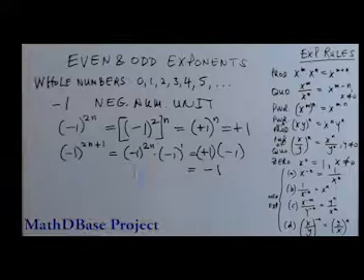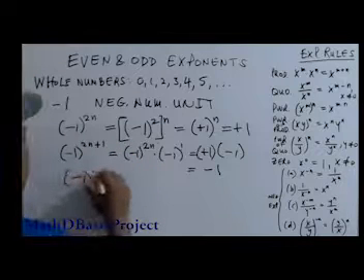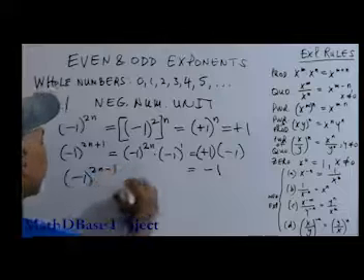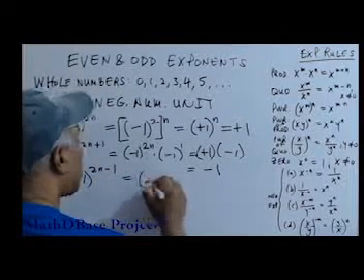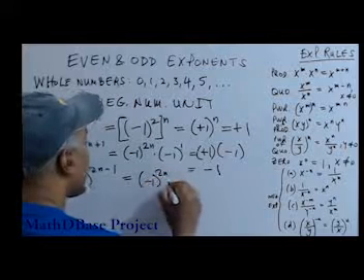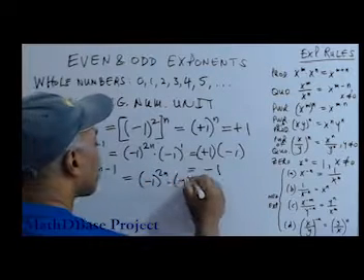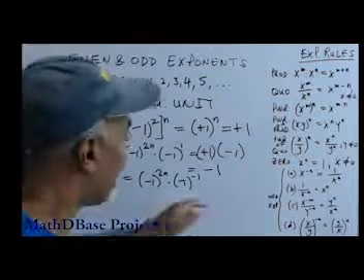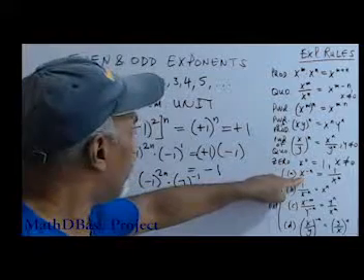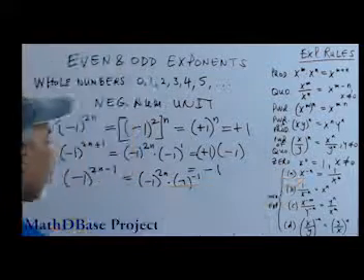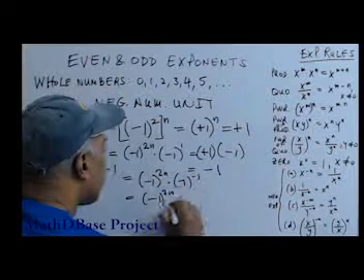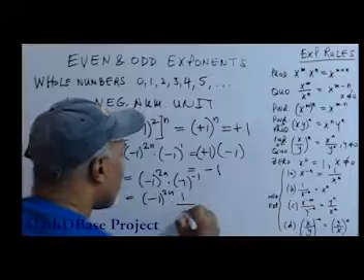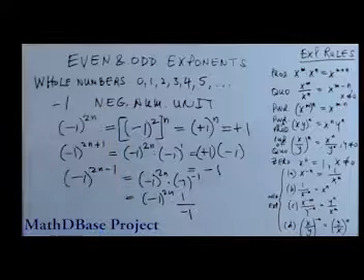Similarly, we can look at -1 to the 2n minus 1, which is -1 to the 2n times -1 to the -1. But what is that? This is -1 to the 2n times 1 over -1 to the positive 1, right?